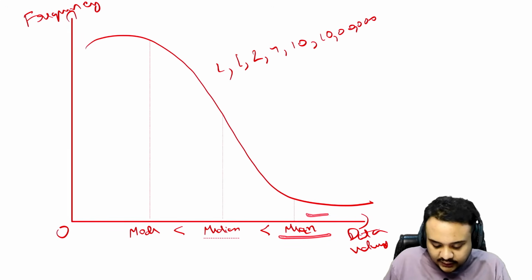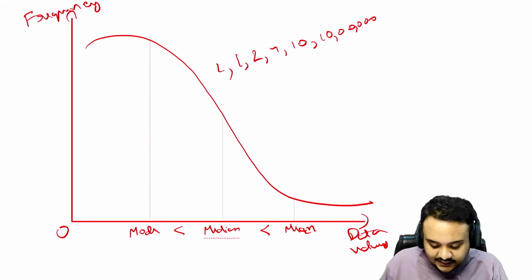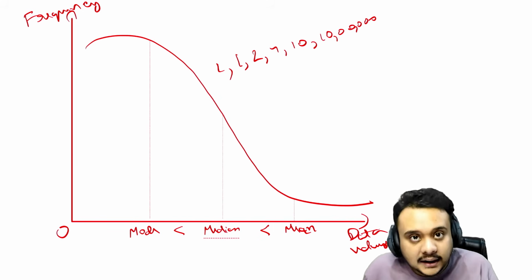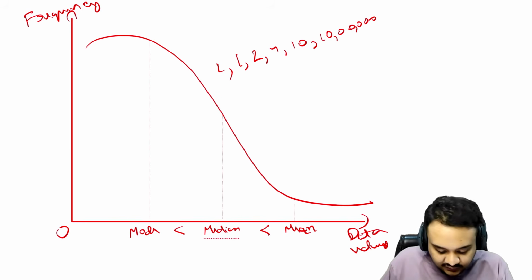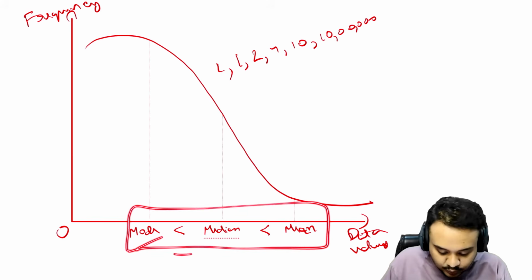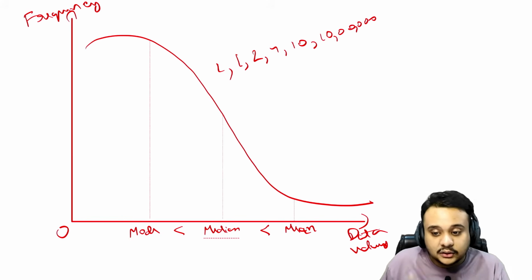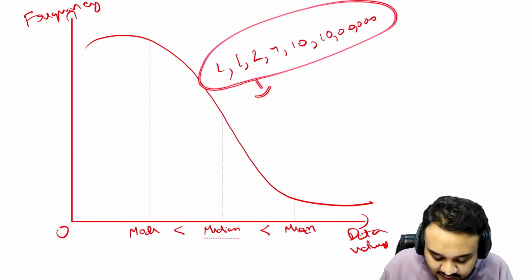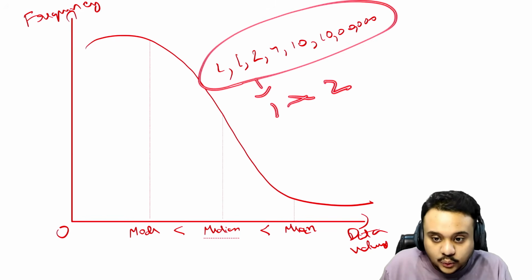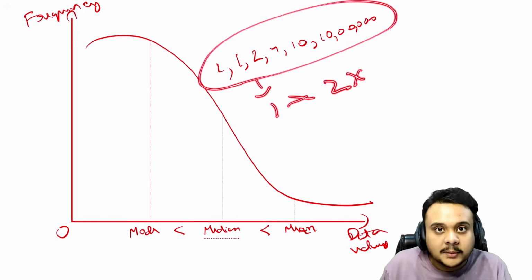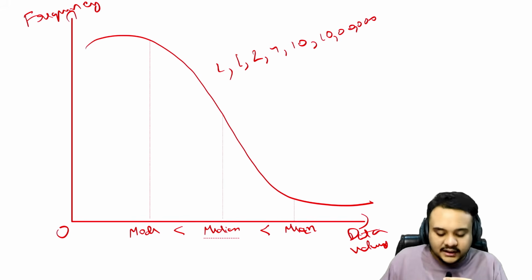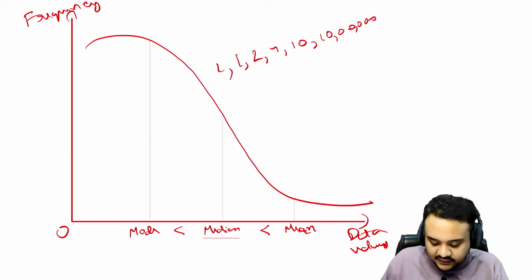So mean is going to go to the right. In such a case, mean is every time going to be to the extreme right, then comes the median, then comes the mode. And keep in mind, when we are answering it, we are answering it on the x-axis. The mode, median and mean are on the x-axis, not on the y-axis. If we say what is the mode of this, it is 1. It is not 2, because 2 is just the frequency of 1. That is a very common confusion, a very common error, that is why I had to point it